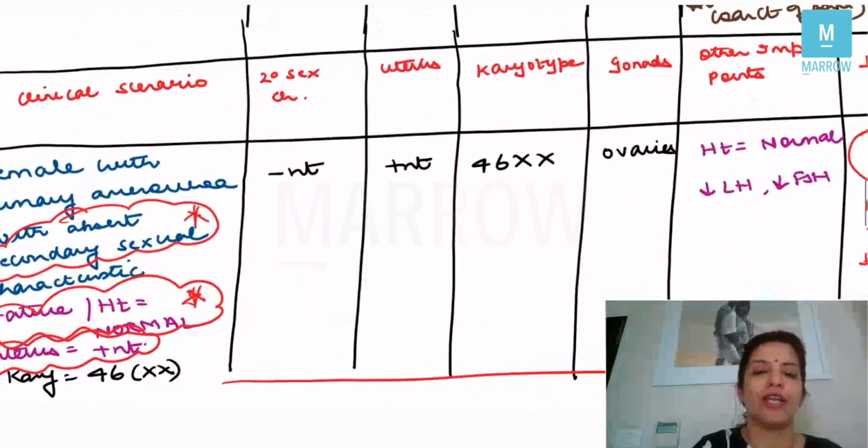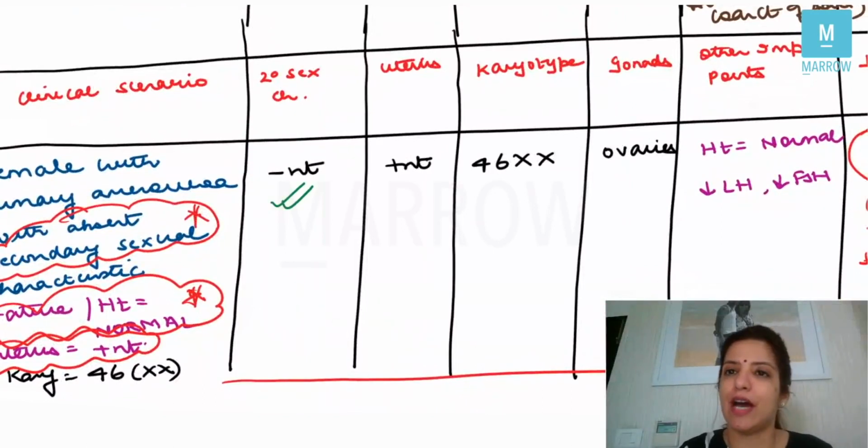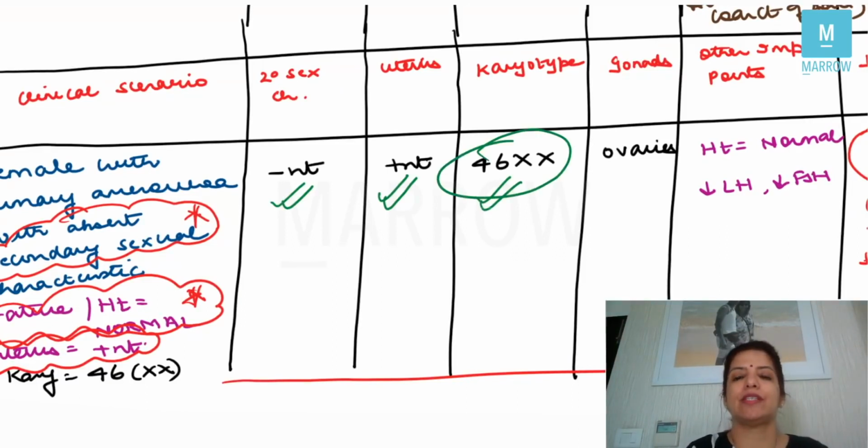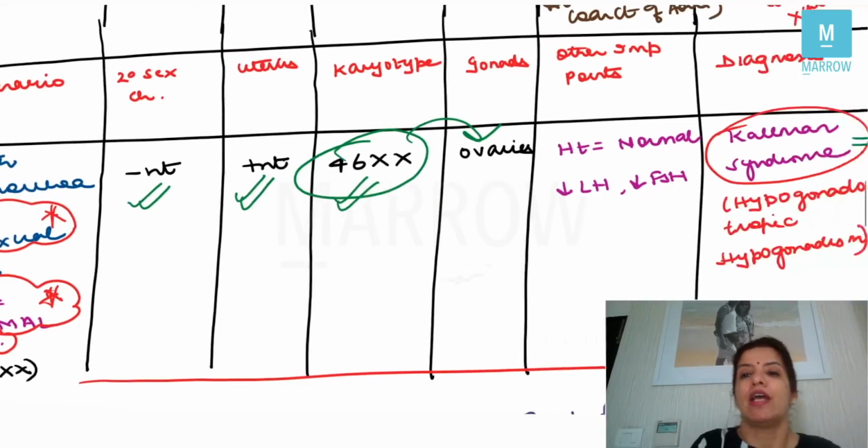So the question is telling you that the secondary sexual characteristics are absent, uterus will be present, karyotype is 46XX. Now, because karyotype is 46XX, gonads will be ovaries and gonads will be properly developed. The ovaries will be properly developed because both the X chromosomes are present.